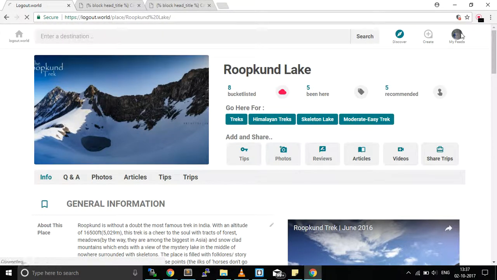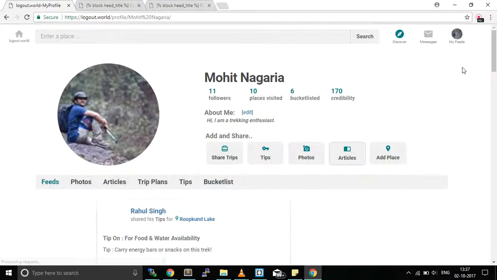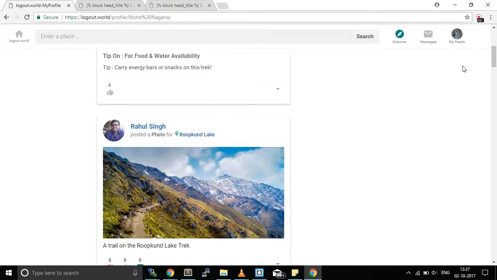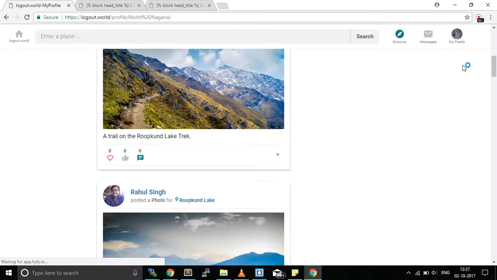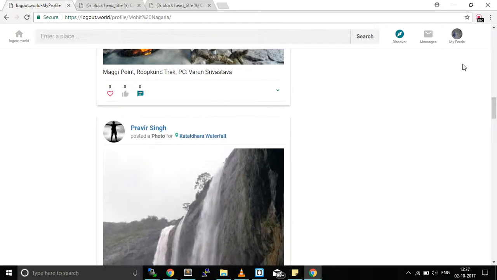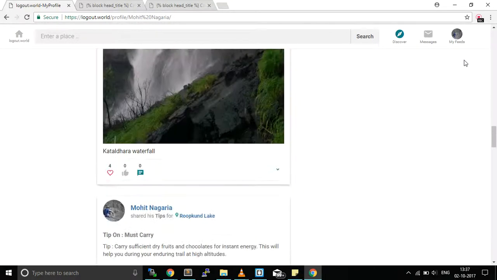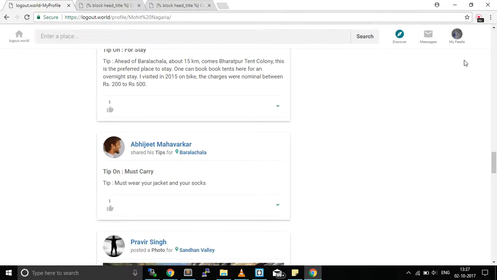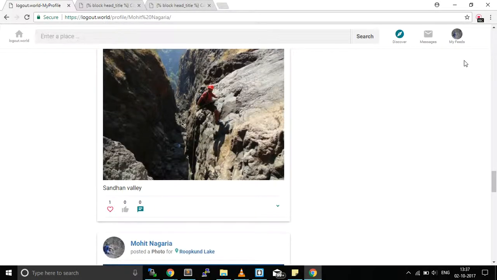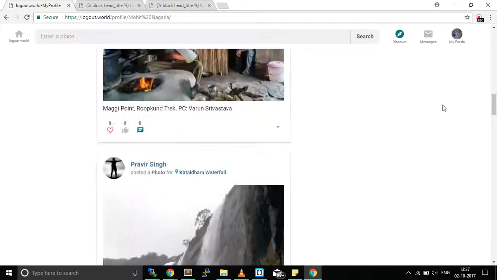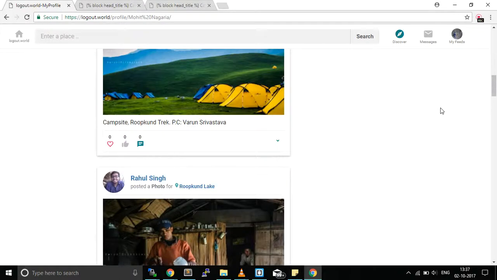Now I'll go to my feed profile and I start receiving feeds from Rupkund. So I've bucket listed that place and I'm now receiving feeds from that place. There are a couple of places that are bucket listed as well. And yes, I can see a couple of travelers who have posted about other places of my interest as well. So this is how you can connect with other travelers.